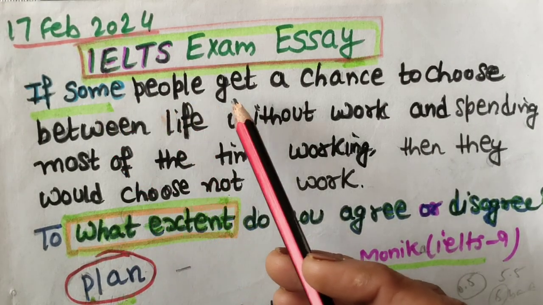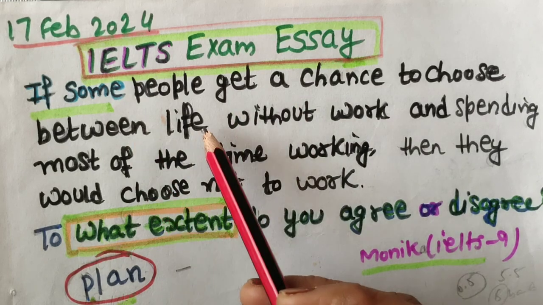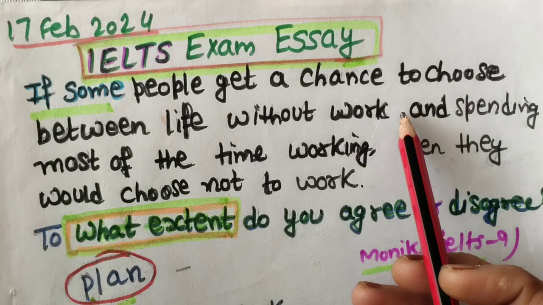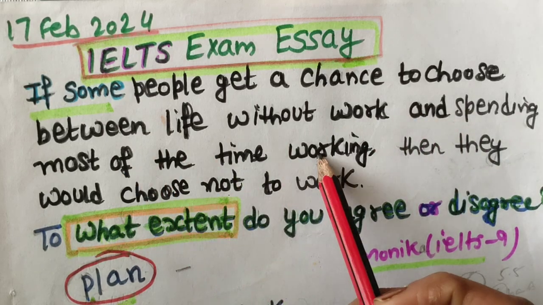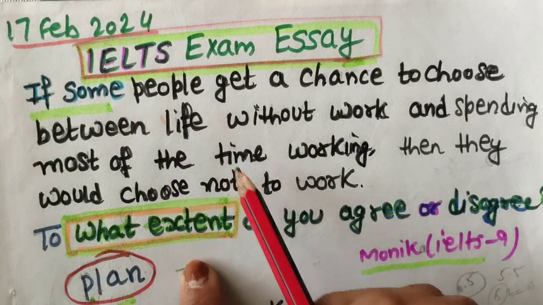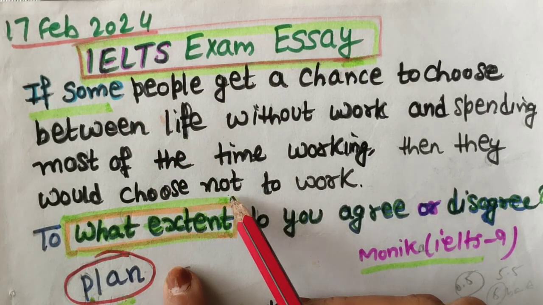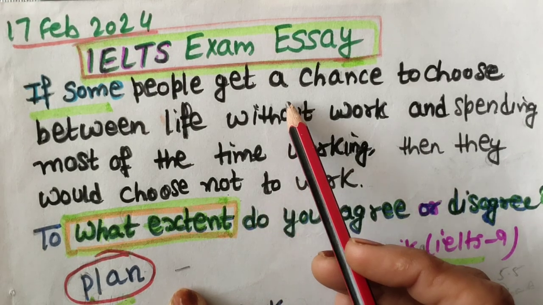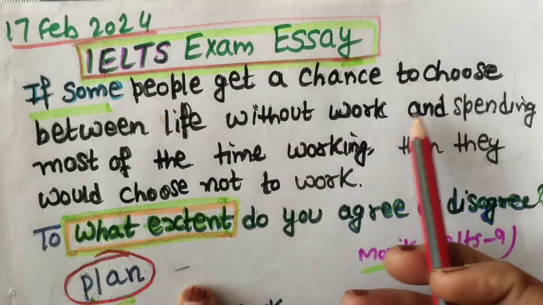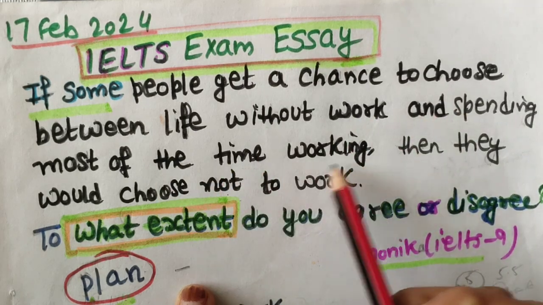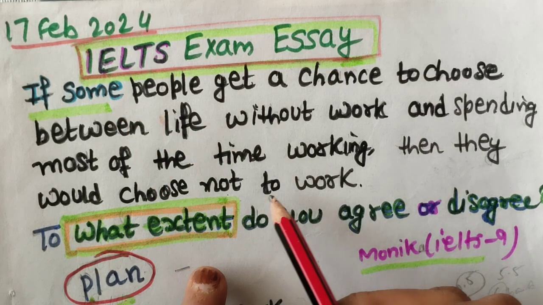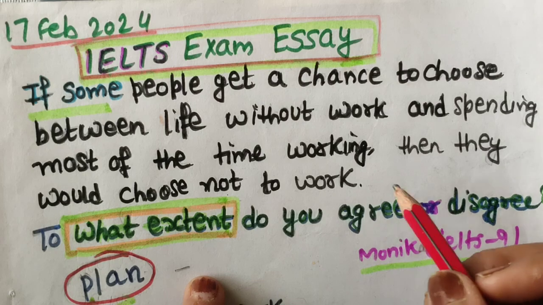If some people get a chance to choose between a life without work, a jobless or effortless life, and spending most of the time working, then most of them would choose not to work. Workless, effortless, leisure time.